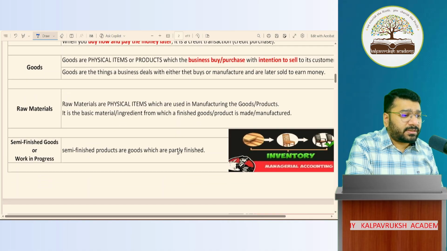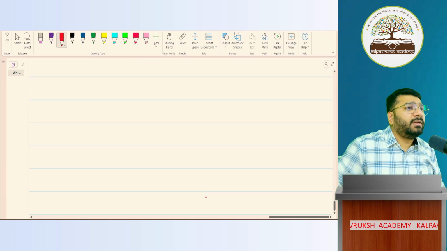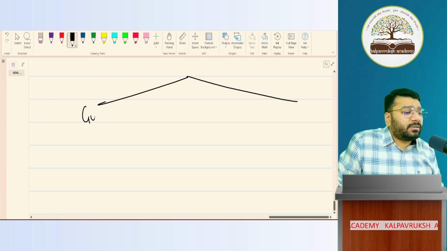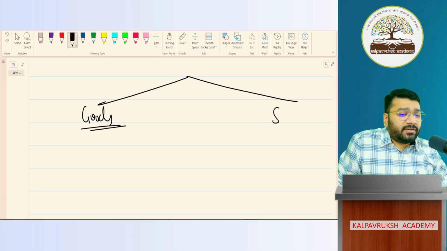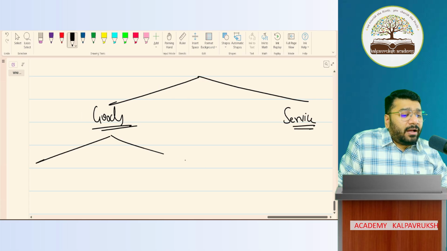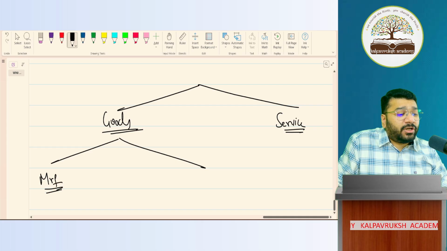Then what else did we discuss? We discussed that if you want to do business, there are only two industries. One is the goods industry. Second is the service industry. If you belong to the goods industry, you can be either of these two: either a manufacturer or a trader.